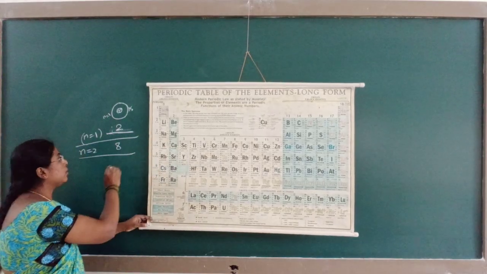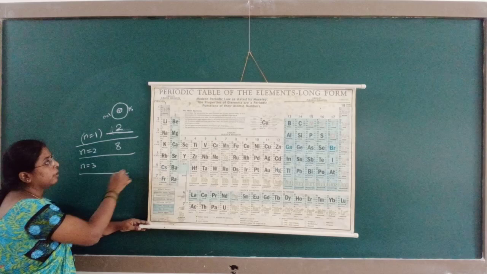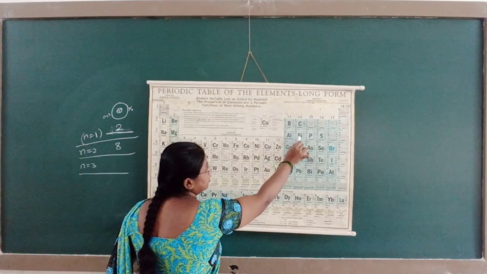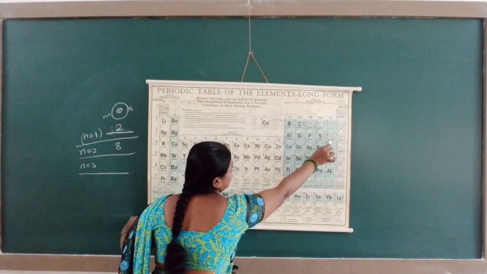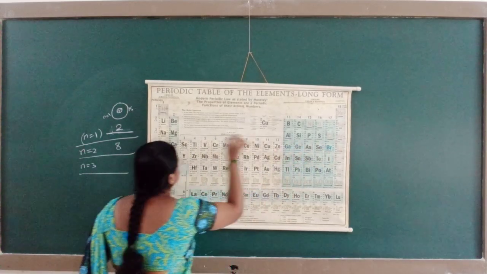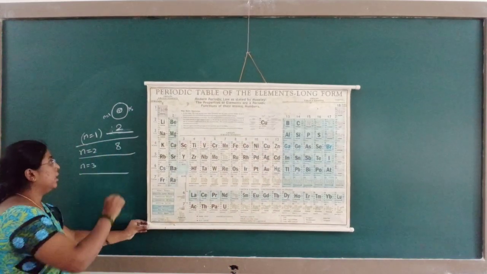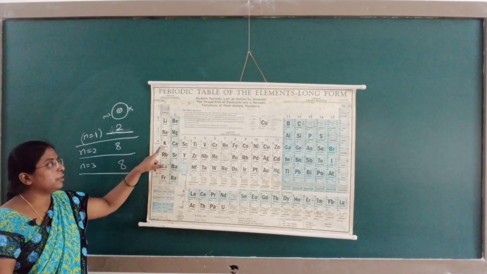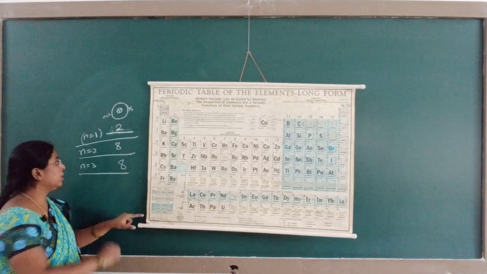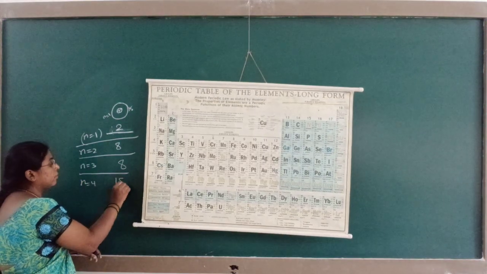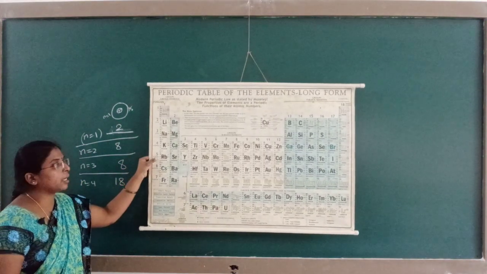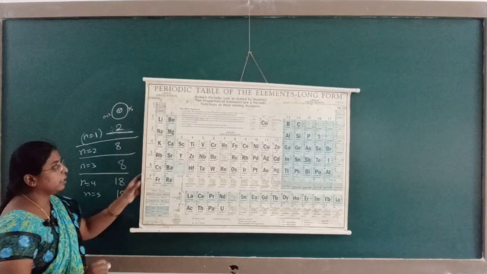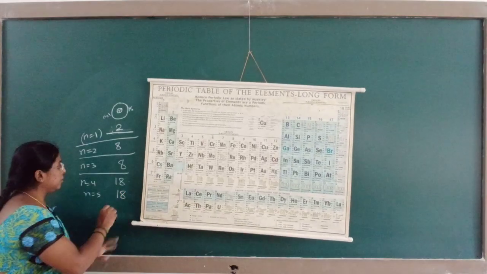For the third period, N is equal to 3: sodium, magnesium, aluminum, silicon, phosphorus, sulfur, chlorine, argon. 6 plus 2, in total 8 elements are present in the third period. Similarly, the fourth period has 18 elements. The fifth period also has 18 elements. The sixth period has 32 elements.